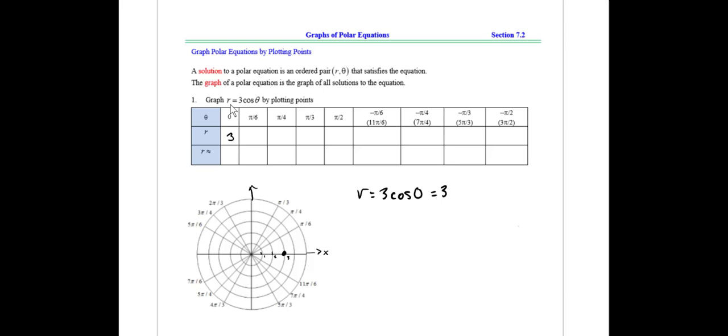So let's plug in some more. Let's plug in r equals 3 times cosine of pi over 6. That's our next column. Theta is pi over 6 going into this equation. Cosine of pi over 6 is root 3 over 2, so this turns into 3 root 3 over 2, which when I compute it, I get is roughly 2.6.